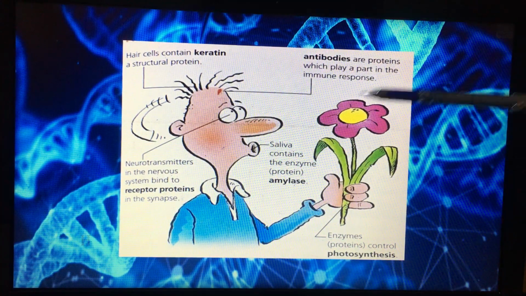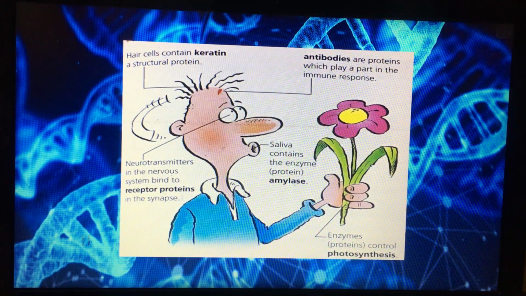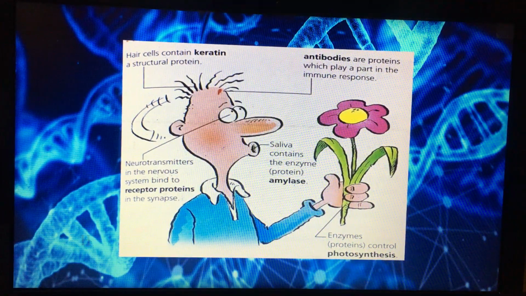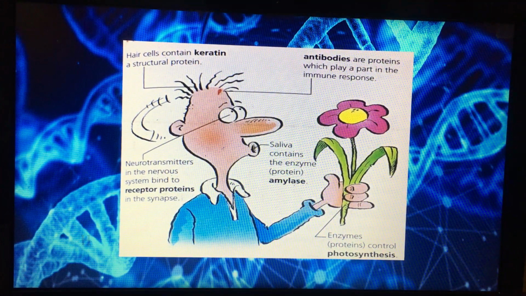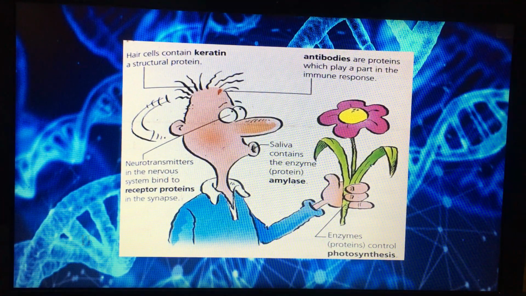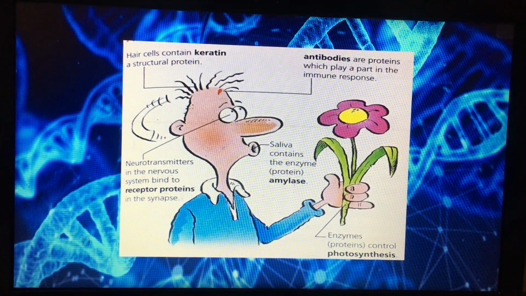And the last thing, in the plant, enzymes or proteins control the photosynthesis process. So cells must make different proteins to specialize.